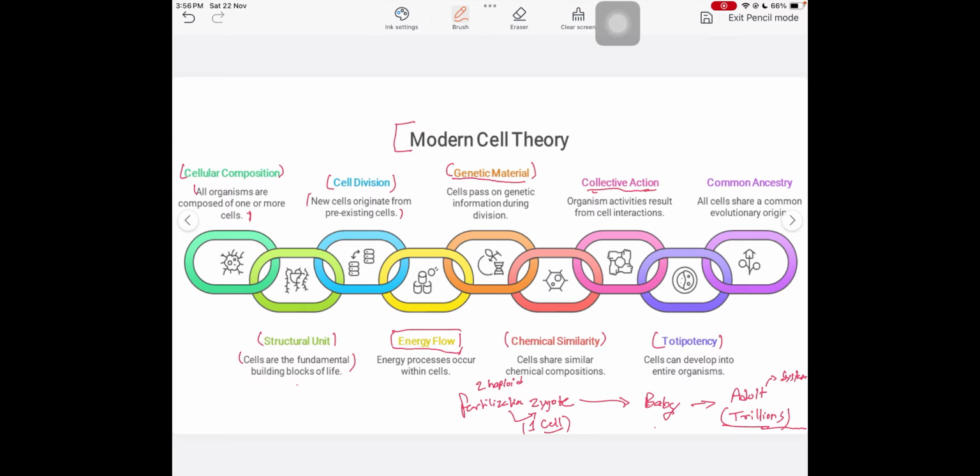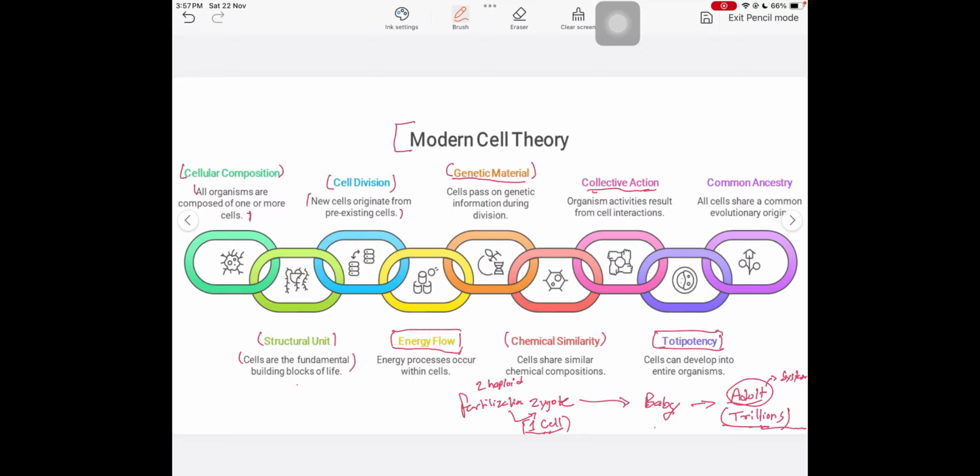What we are seeing here is a contribution of that single cell only. So this is what totipotency means. A single cell has the ability to differentiate into multiple types of cells, not just a single type, but multiple cells of multiple types to finally form different organized systems. That ability of a cell, that potency of a cell, is called totipotency.